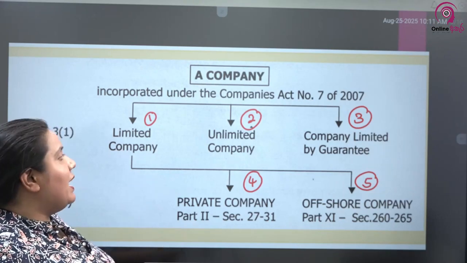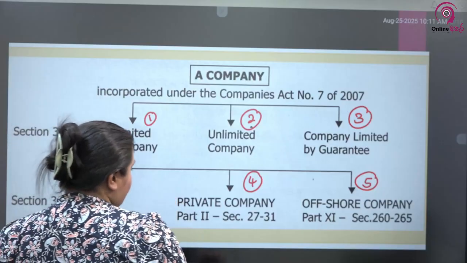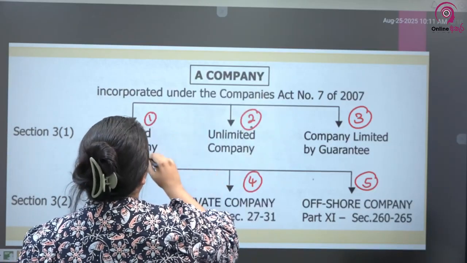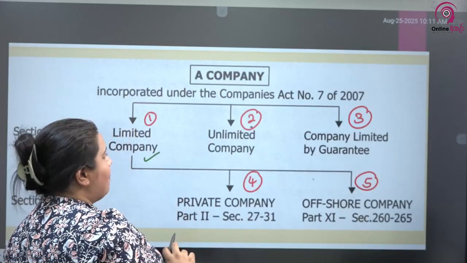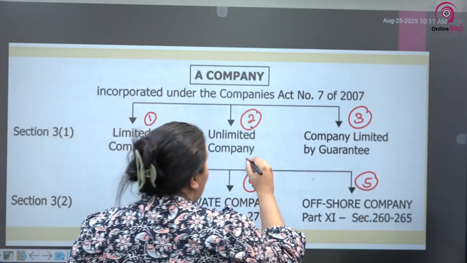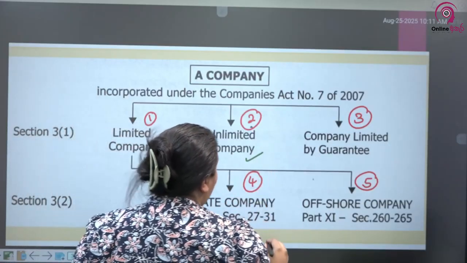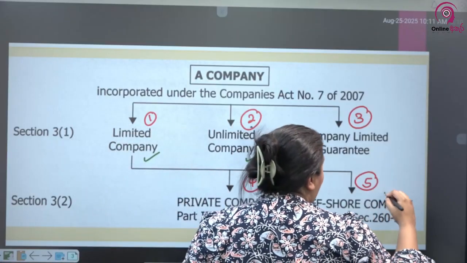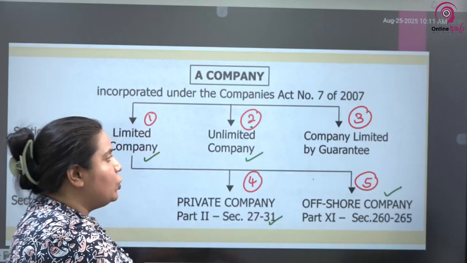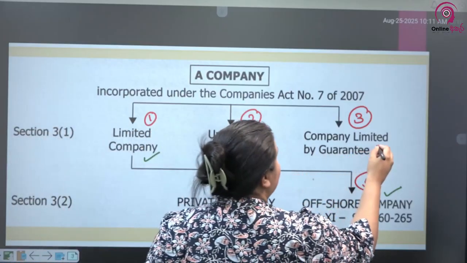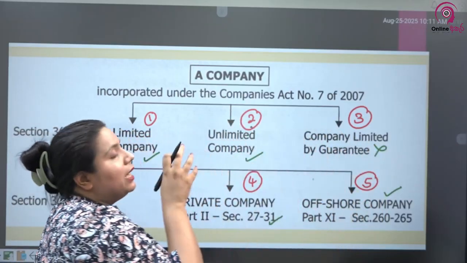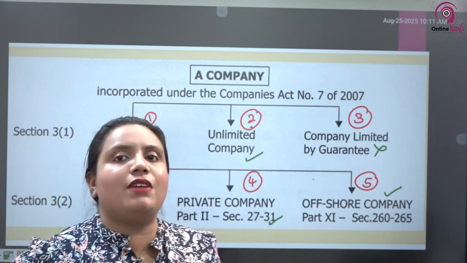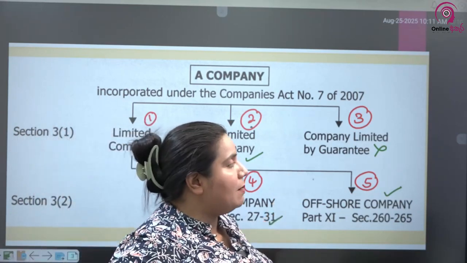Now in this particular lesson, we will be focusing on limited companies, the 2 types, public limited as well as private limited. Unlimited companies will be focused on. Again, for private companies I'll be giving you a definition, and for offshore companies as well. But companies limited by guarantee are not that important in this particular lesson, because separately we will have another lesson where we are going to focus on companies limited by guarantee.